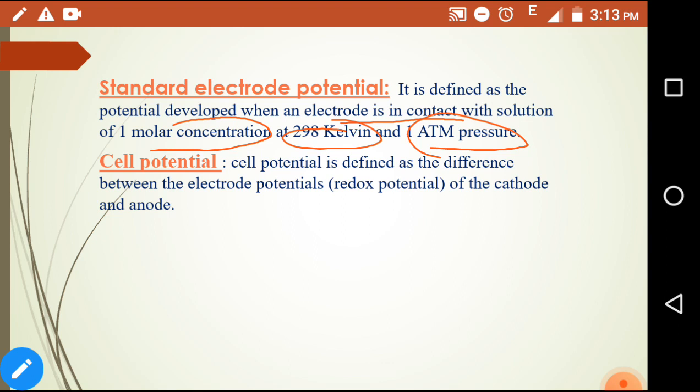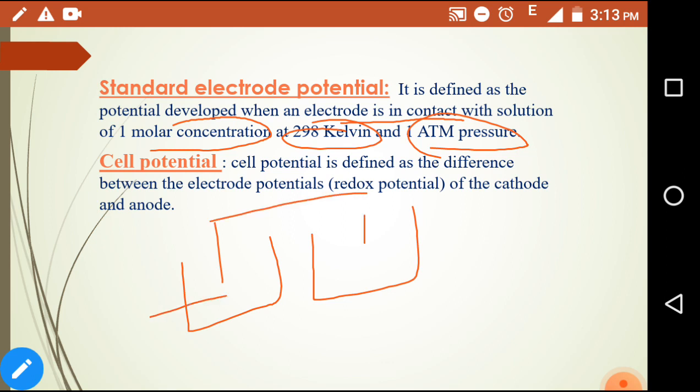Here also two rods are dipped into two different solutions. That is, we take zinc sulfate solution and also copper sulfate solution. Here the potential will be developed and it will be measured.